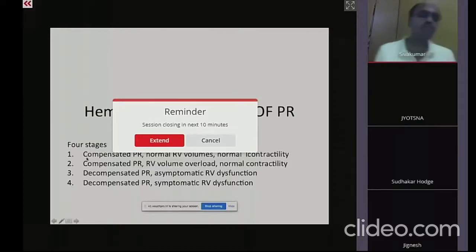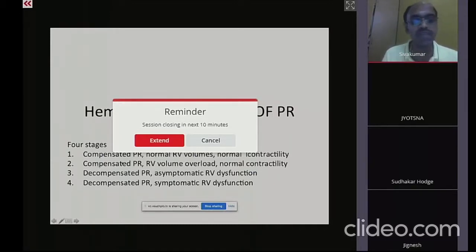So there are 4 stages through which the patient goes. The first stage is compensated PR, where there is some amount of pulmonary regurgitation, but the RV does not dilate too much because the right ventricular hypertrophy prevents RV dilatation, and the RV continues to have good contractility. So this is the first stage, where there is no clinical impact, and the only thing that will be appreciated will be a diastolic murmur.